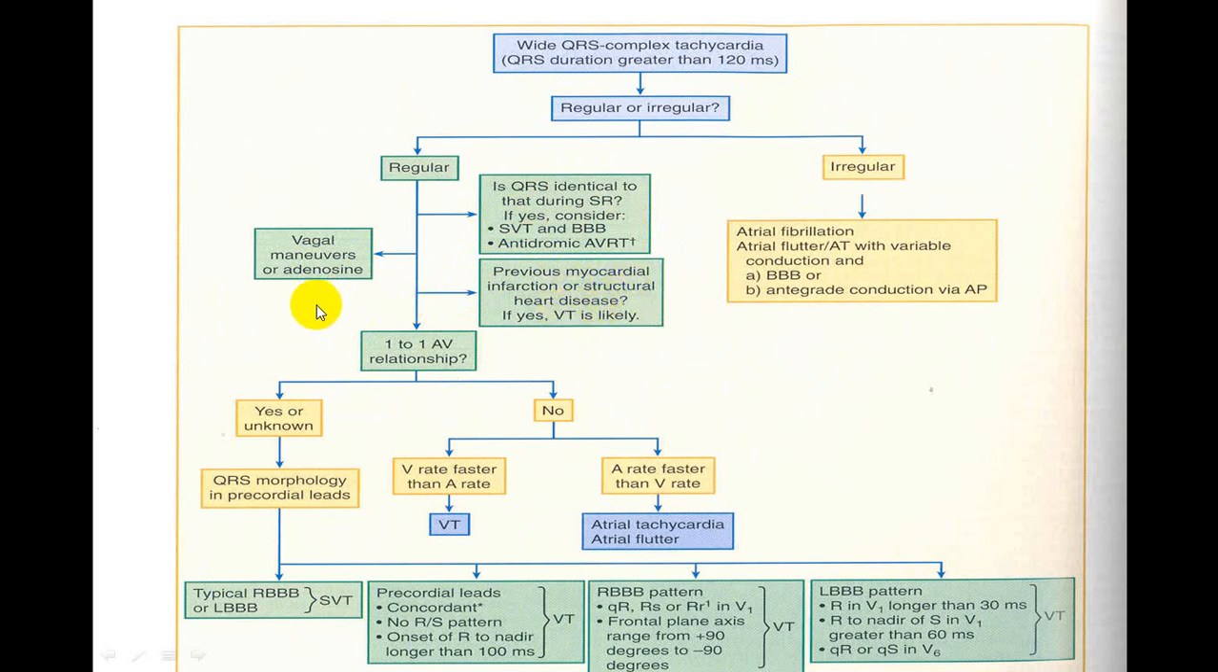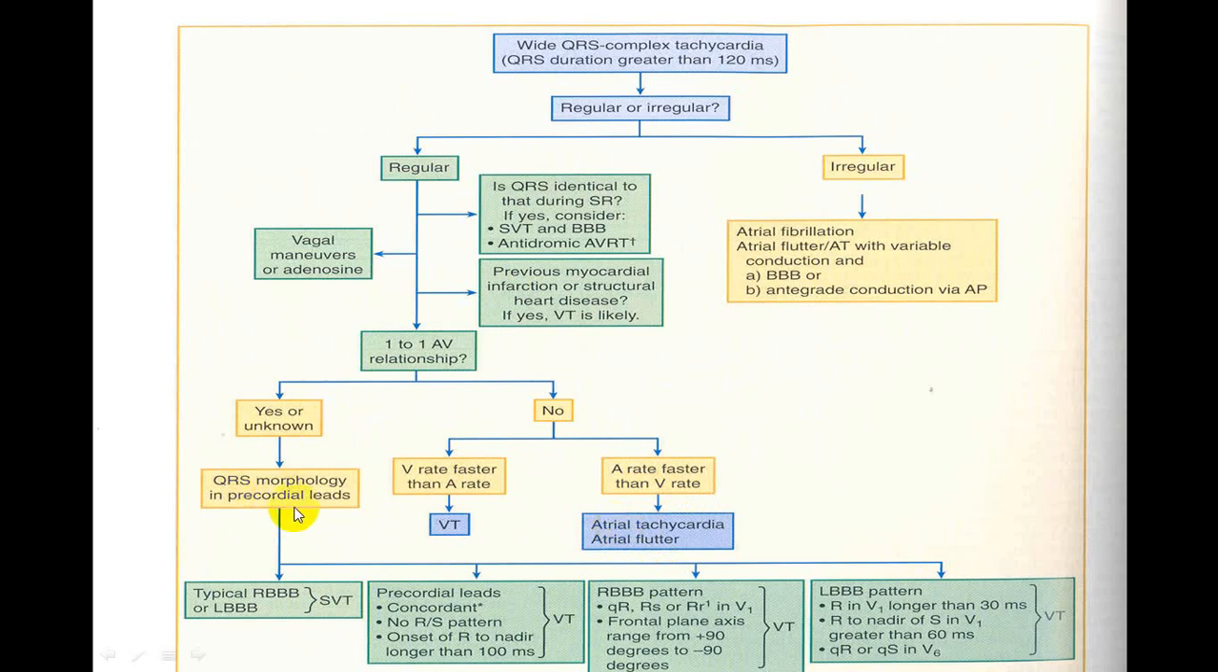Now if there is a 1-to-1 AV relationship, if it is yes, again it is in favor of SVT. If the answer is no, now look at the ventricular rate. If the ventricular rate is faster than the atrial rate, we call it AV dissociation. So if AV dissociation is there, it is straightforward in favor of VT. If the atrial rate is faster than the ventricular rate, it is in favor of supraventricular tachycardias.